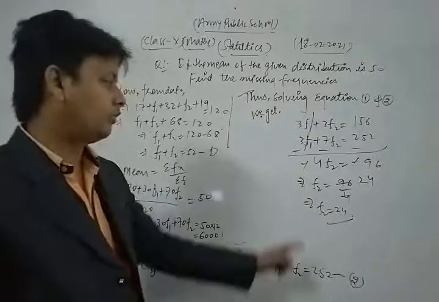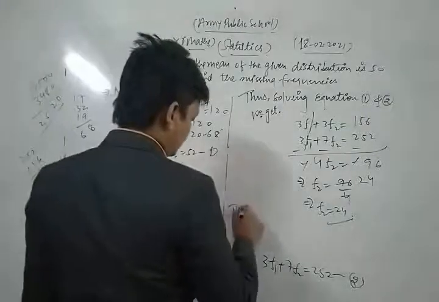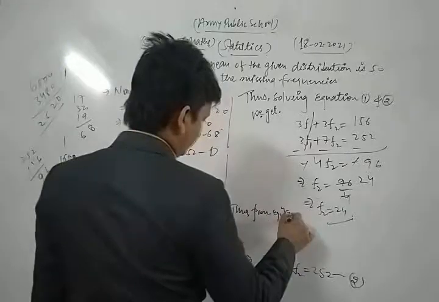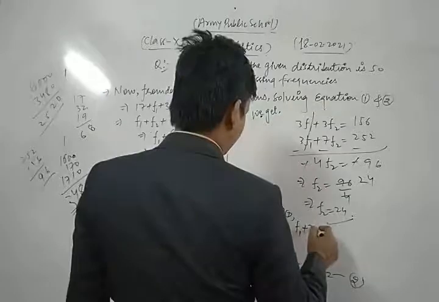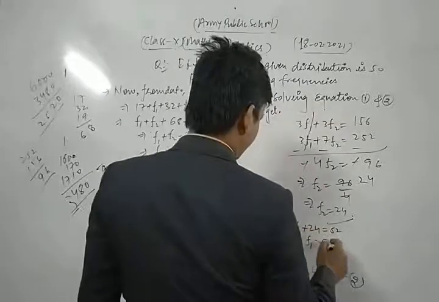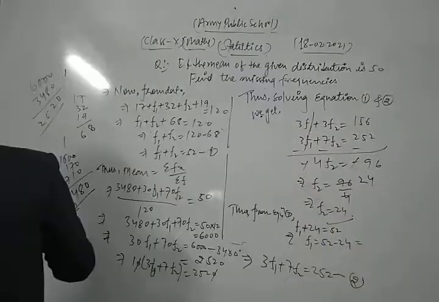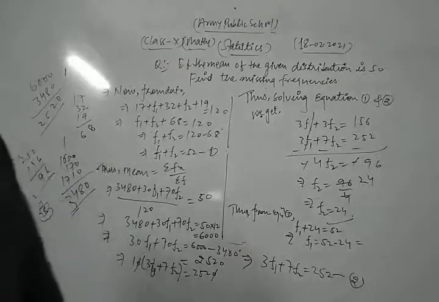Now we put the value of f2 in equation 1. From equation 1, f1 plus 24 is equal to 52. That is f1 is equal to 52 minus 24, which is 28.